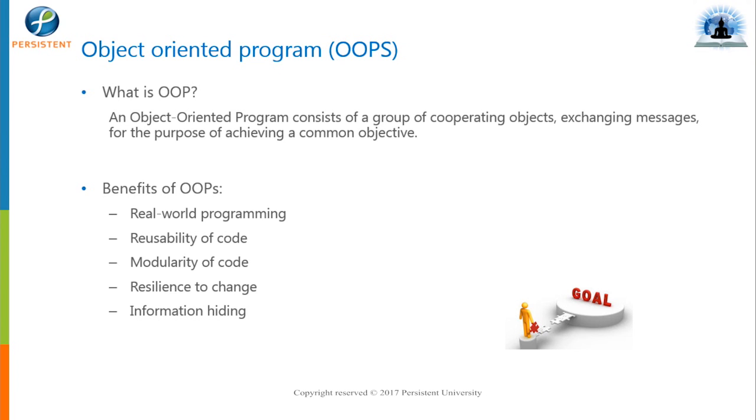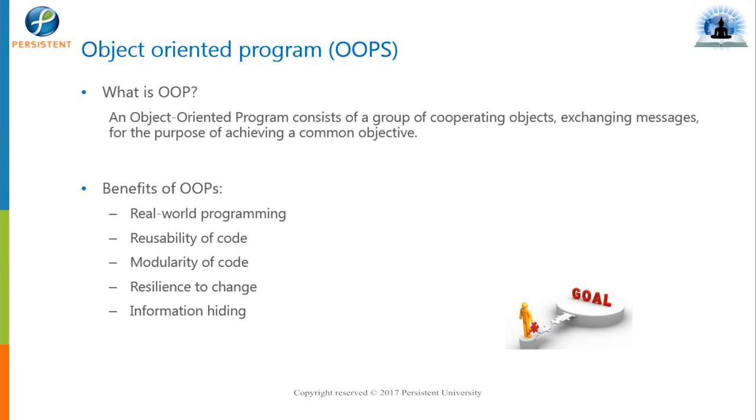So real life entity, converting that real life entity into the software domain, that was very difficult by the other languages, I mean to say by the procedural language. Yes, that was very difficult. Now that has become very easy by using object oriented concepts. Okay, so benefits of object oriented programming are, it helps us to do the real world programming.